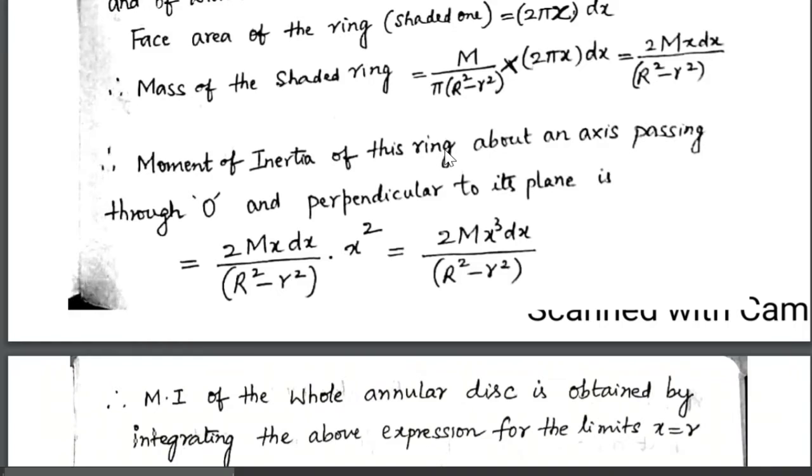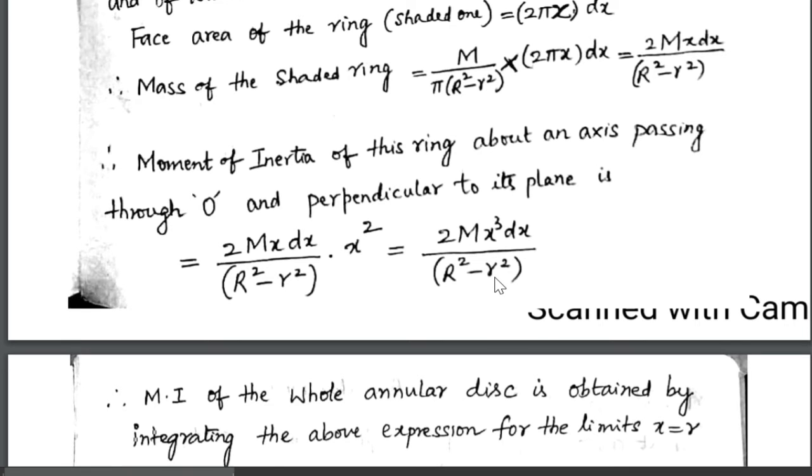Therefore, moment of inertia of this ring about an axis passing through point O and perpendicular to its plane, that is, moment of inertia about the z dash axis, is equal to this mass. We should consider the mass of the shaded ring, 2mx dx divided by R square minus small r square, into x square, that is the square of the radius of the shaded ring. Simplifying, we get 2mx cube dx divided by R square minus small r square.